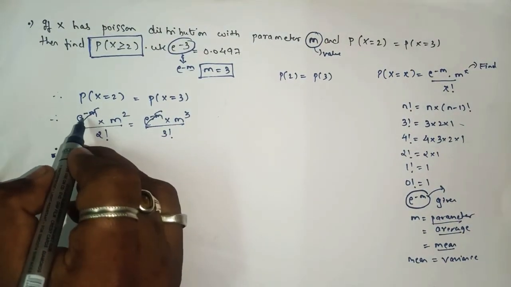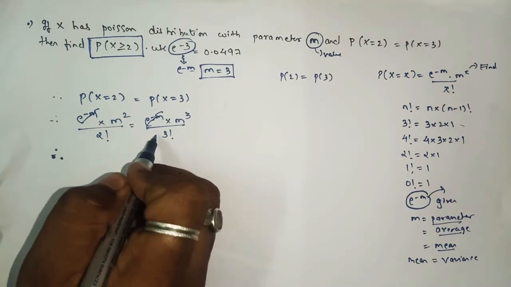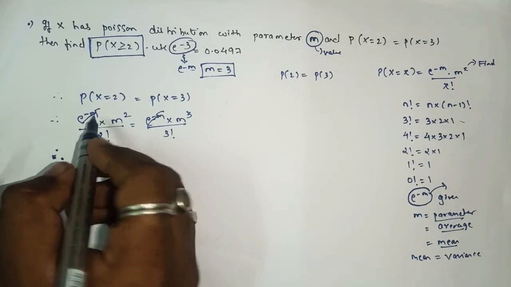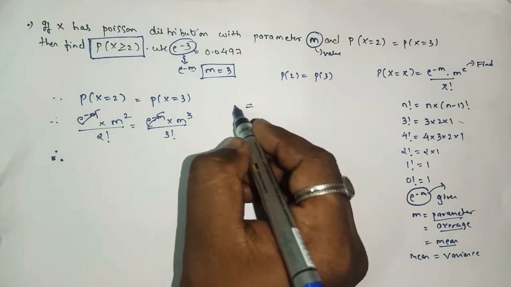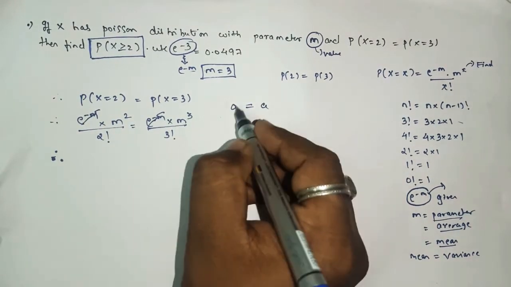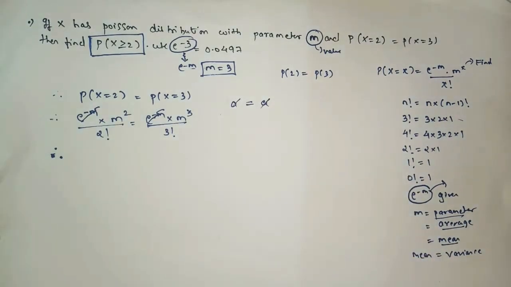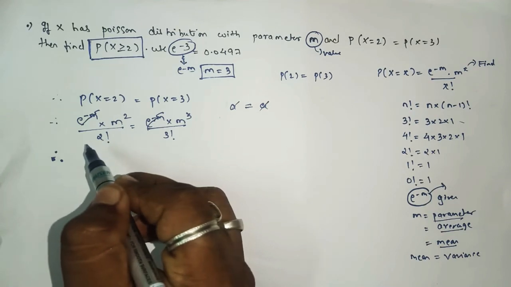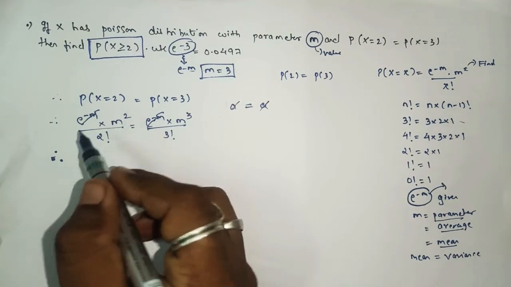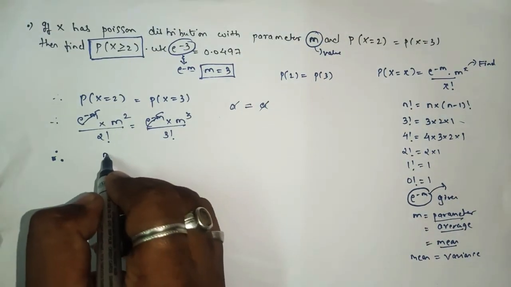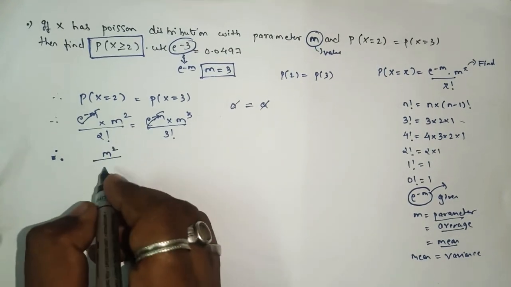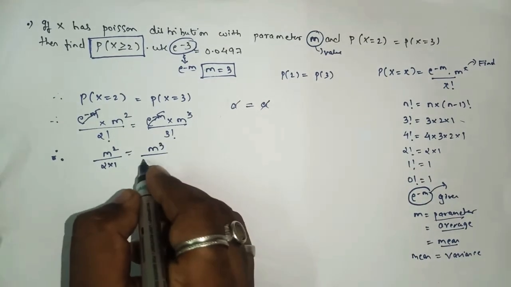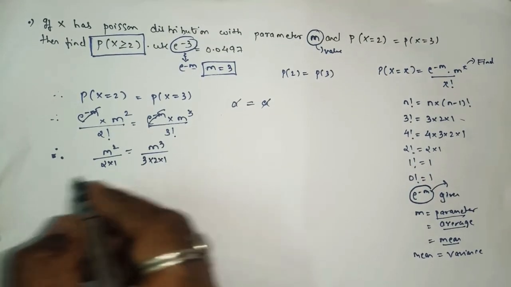as if you shift this e raised to minus m to the denominator on the right hand side, it will get cancelled. In simple language, when we have an equal sign and the same term on both sides, we can cancel that term, yes or no? Or if you want to shift this e raised to minus m to the left hand side denominator, still it will get cancelled. So here we're left with m square upon 2 factorial, which means 2 into 1, equals m cube upon 3 factorial, which means 3 into 2 into 1.